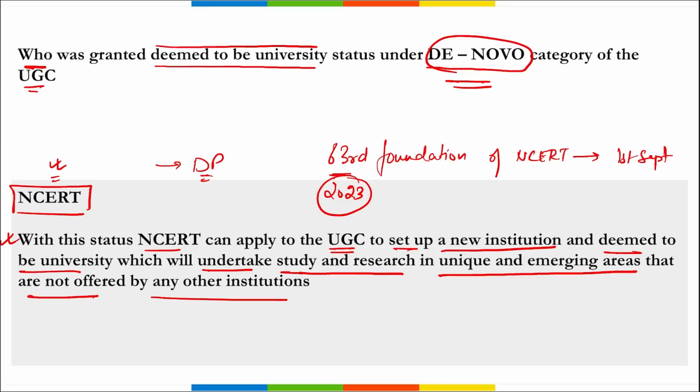Now, what does de novo mean? De novo institutions means an institution with a focus on teaching and research in unique and emerging areas of knowledge. For example, in today's world the emerging area of technology is artificial intelligence, right? So to teach in that particular emerging area and provide knowledge, this de novo category is known. Correct? So coming back, remember these things, and deemed to be university status was granted to NCERT.